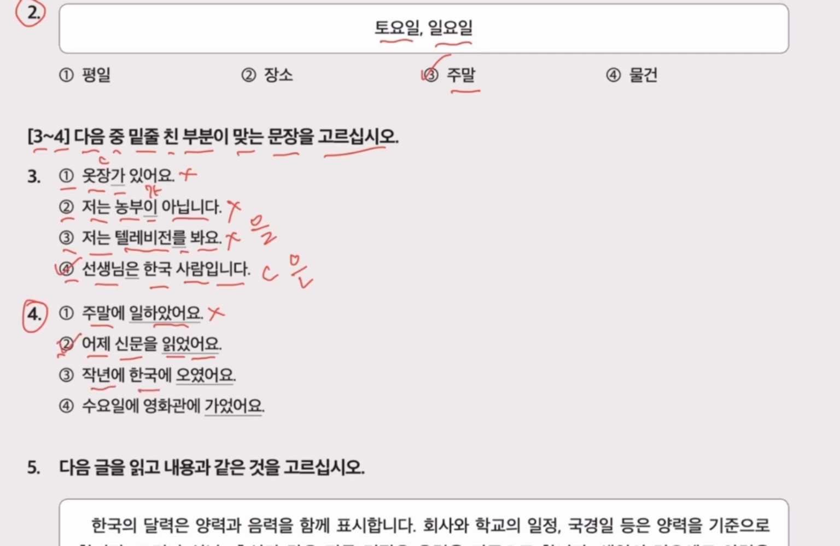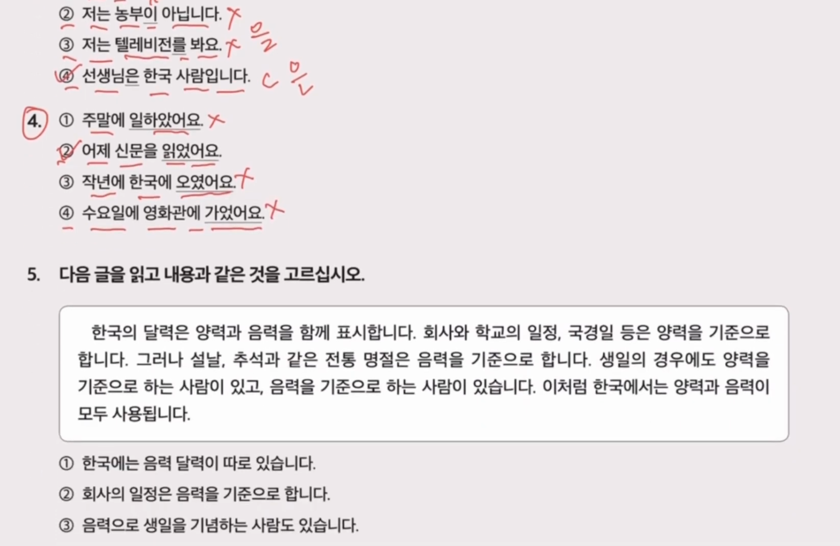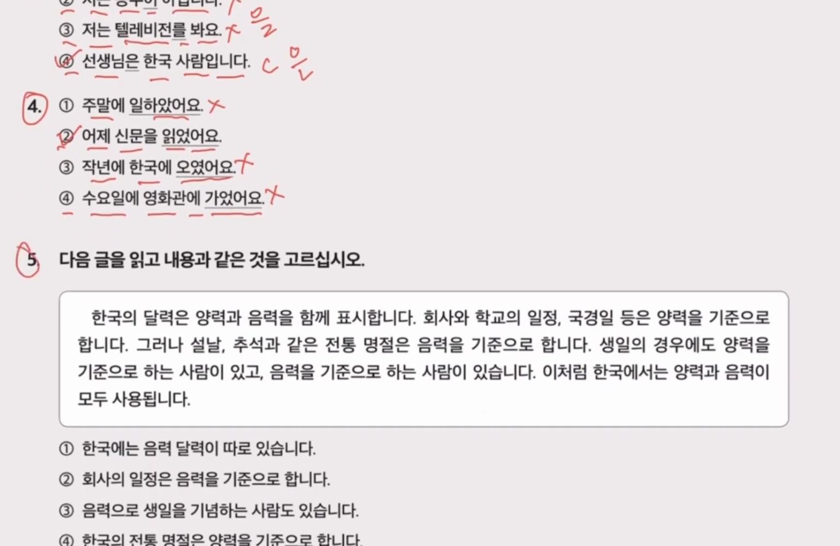작년에 한국에 아였어요. This is wrong because 아였어요 is not any word. Number 4. 토요일에 영화관에 갔어요. It's 가었어요, so this is wrong. Next is our question number 5.